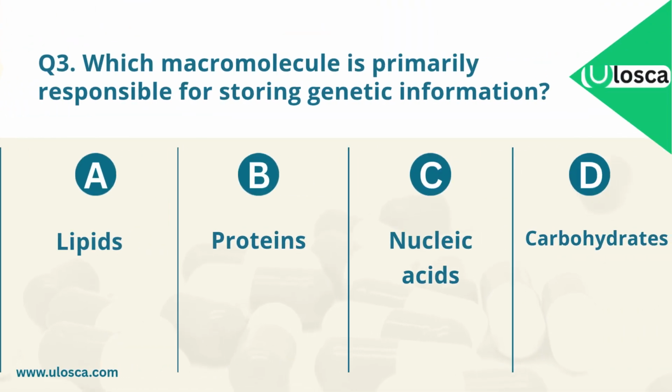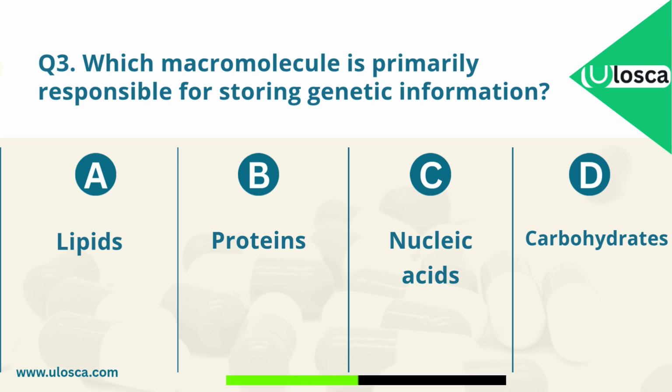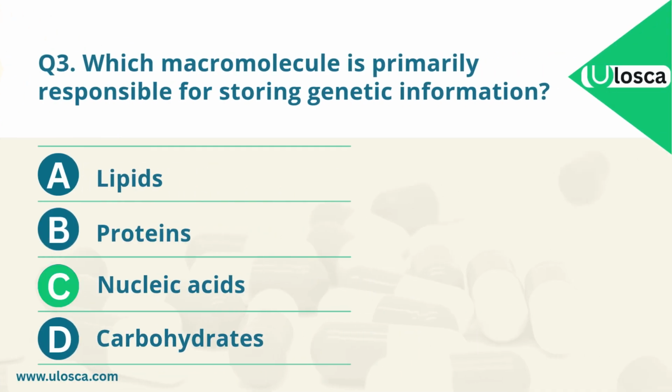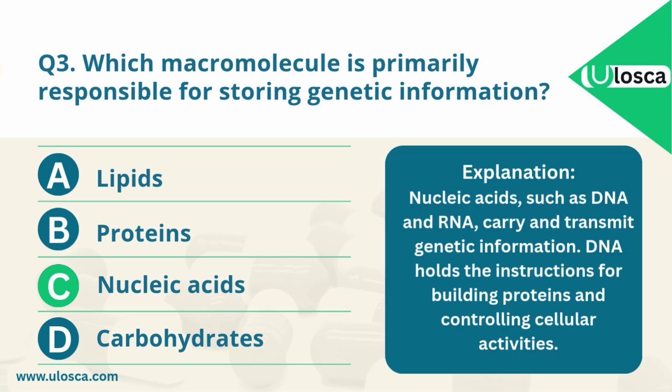Question 3. Which macromolecule is primarily responsible for storing genetic information? A. Lipids. B. Proteins. C. Nucleic acids. D. Carbohydrates. Which one is the correct answer? The correct answer is C. Nucleic acids. Explanation. Nucleic acids, such as DNA and RNA, carry and transmit genetic information.